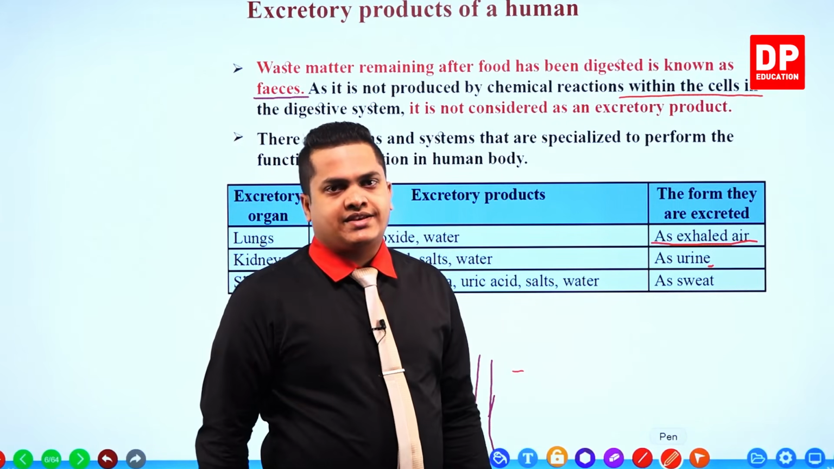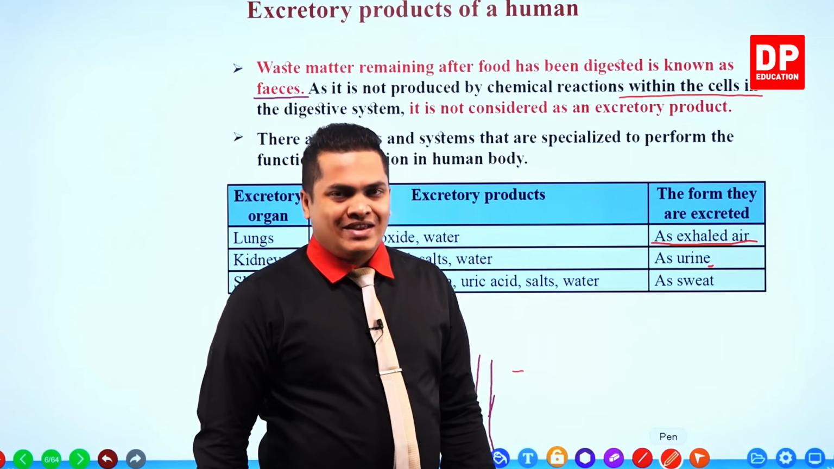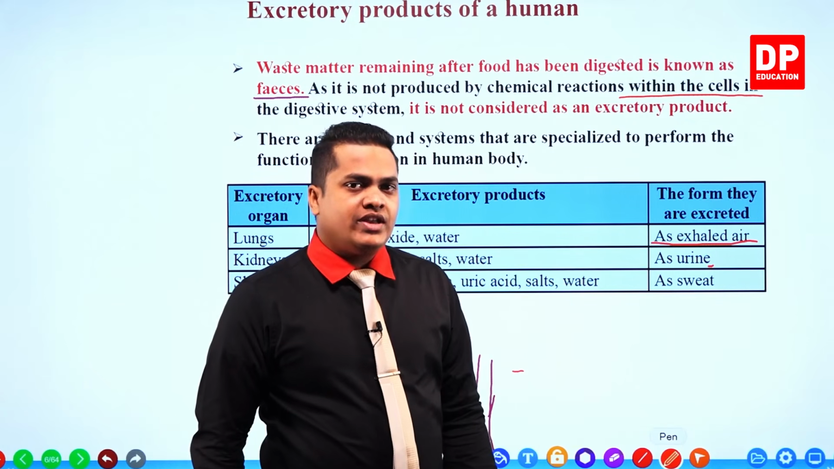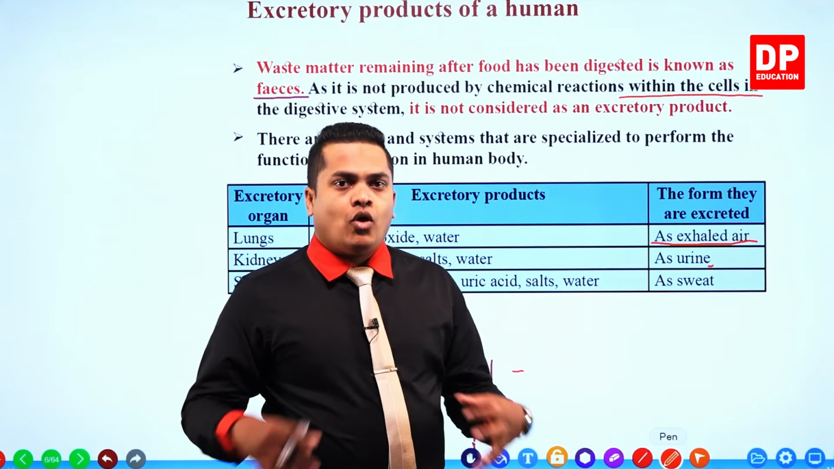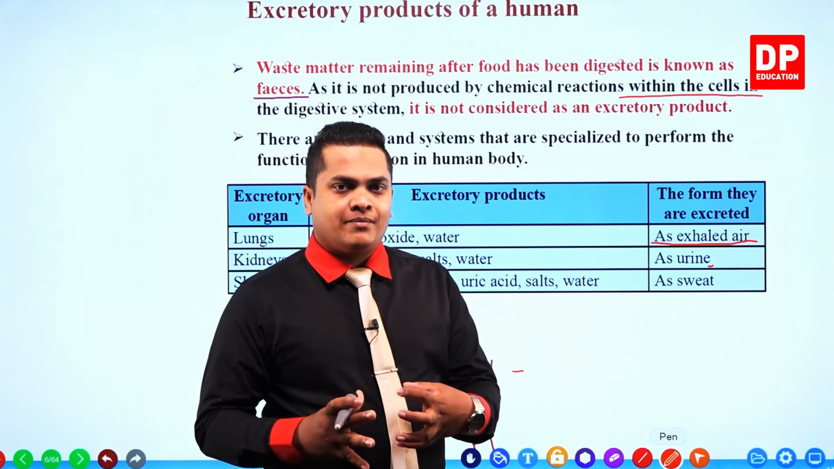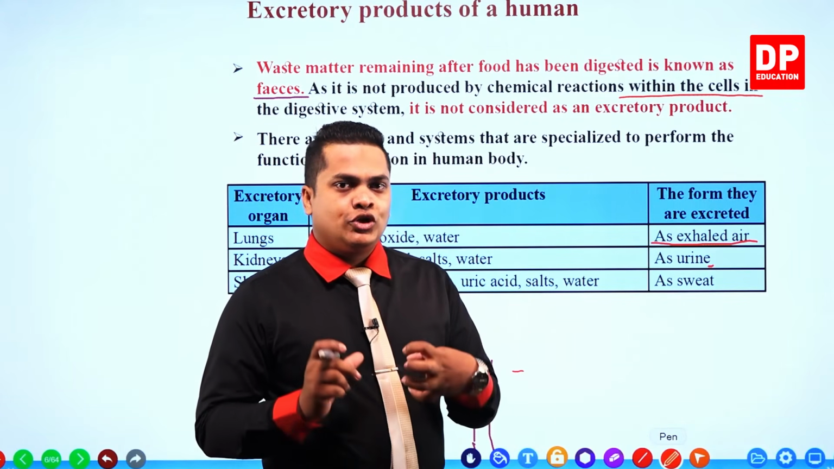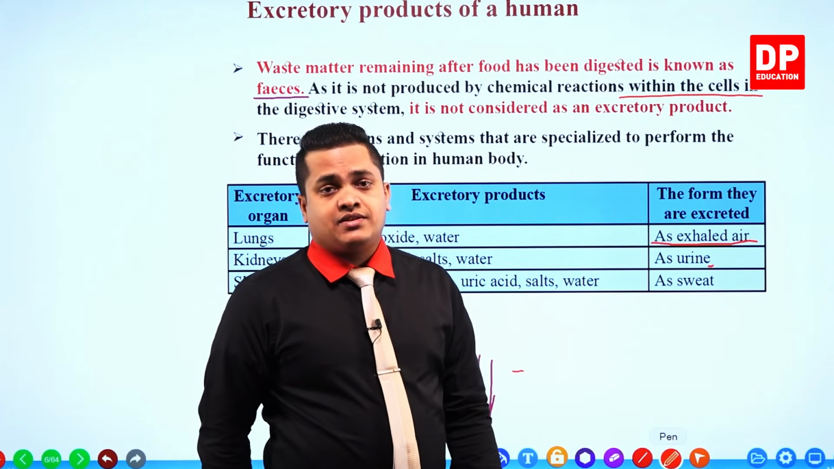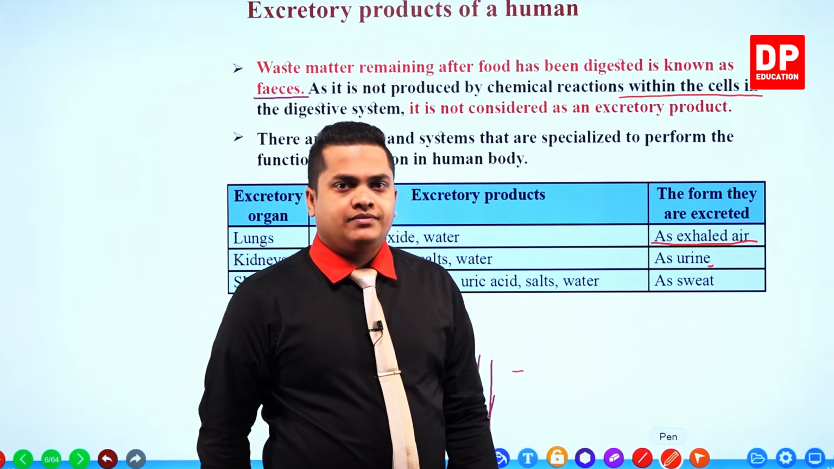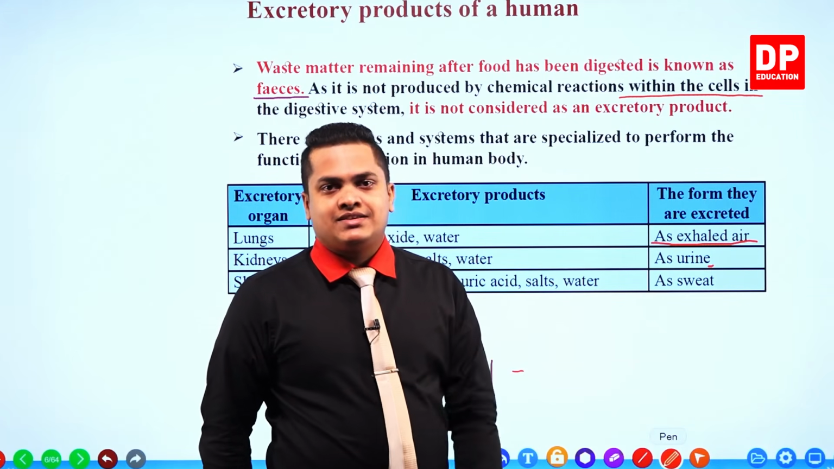how to remove these excretory substances. We'll be mainly discussing the urinary system in our next chapter. So I hope to meet you in the next chapter, chapter 2, to discuss mainly the urinary system contained in our body. I'll meet you in the second chapter then.